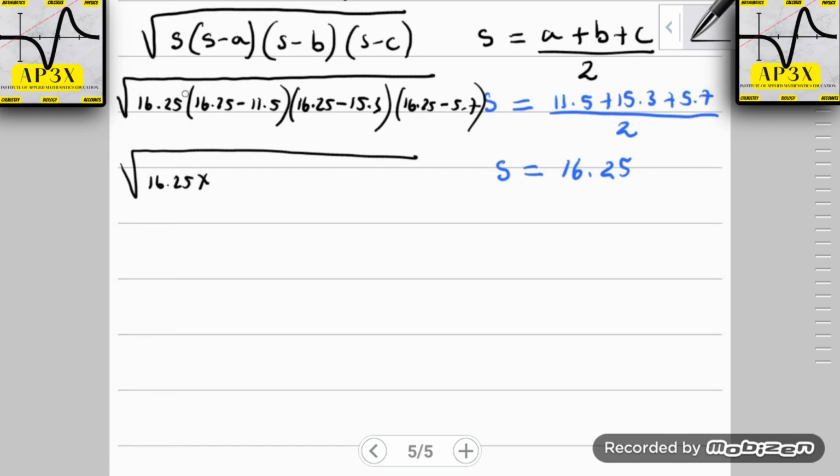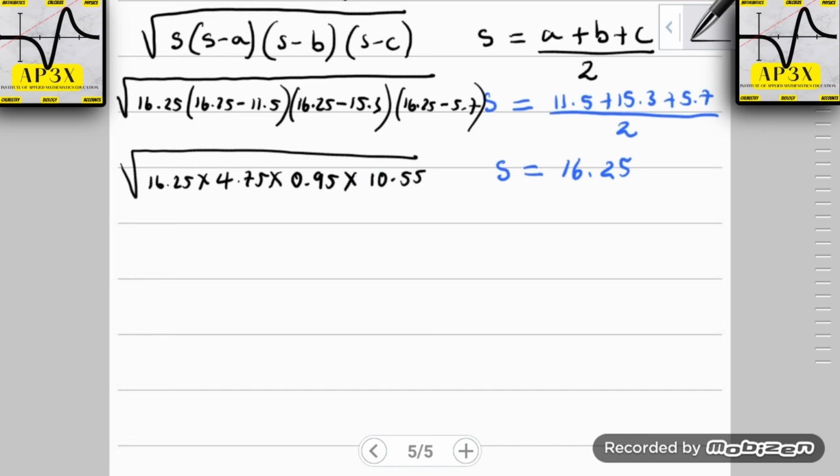We already stated that a bracket implies multiplication, so 16.25 multiplied by 4.75, multiplied then again by 16.25 take away 15.3, which is 0.95, multiplied then by 16.25 take away 5.7, and that's 10.55.